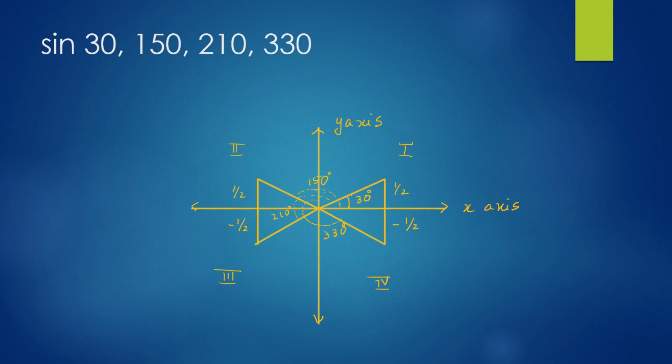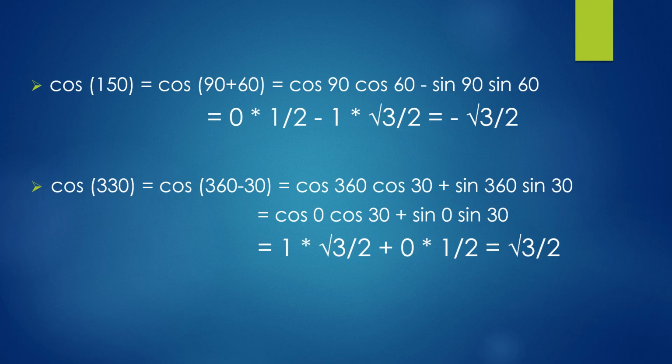Now in the next slide, let us look at the cos of these angles. Now let's look at some of the cos formulas. Cos A plus B is cos A cos B minus sin A sin B. Now we have a new formula. Now cos 90 plus 60, as I have applied in the formula, we get an answer negative root 3 by 2.